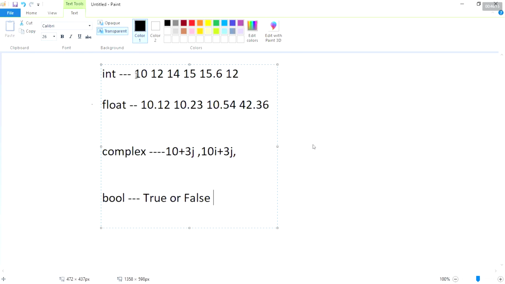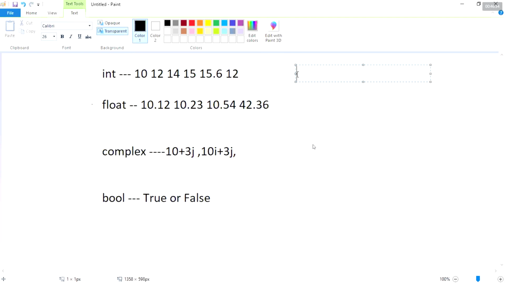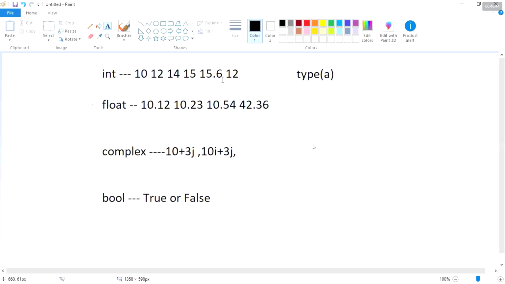Okay, these are the types. Now we'll see in real time how it is going to be checked. For checking the type of a data type, don't forget: type of, within brackets, we just need to write the variable whose type we want to find out.